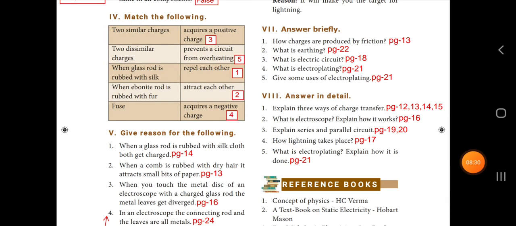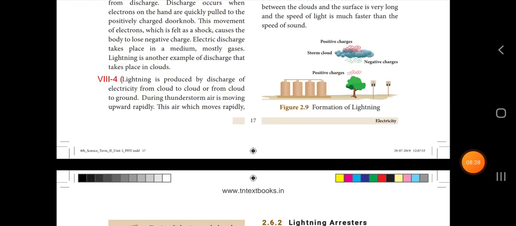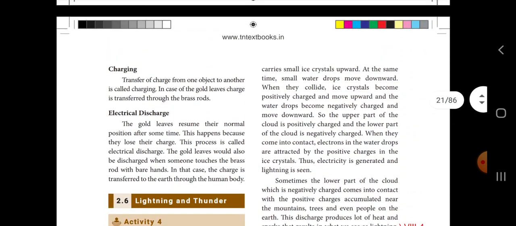Next we move on to the fourth question, how lightning takes place. The answer is in page number 17. Lightning is produced by discharge of electricity from a cloud to cloud or from cloud to ground. During thunderstorm, air is moving upward rapidly. This air which moves rapidly carries small ice crystals upward. At the same time, small water droplets move downward.